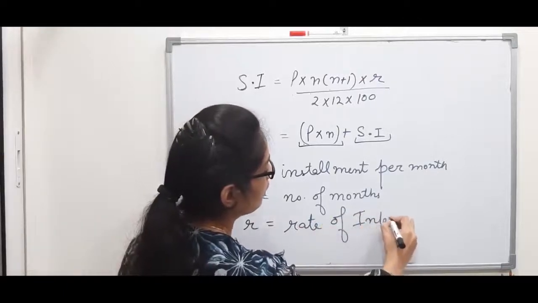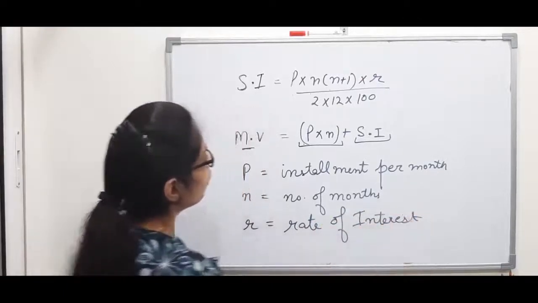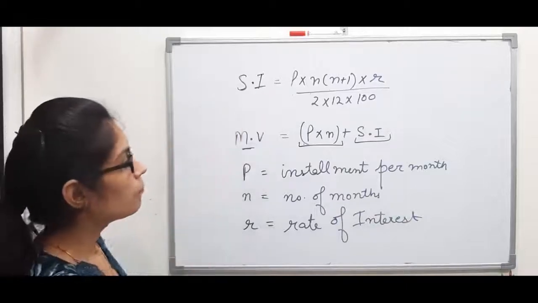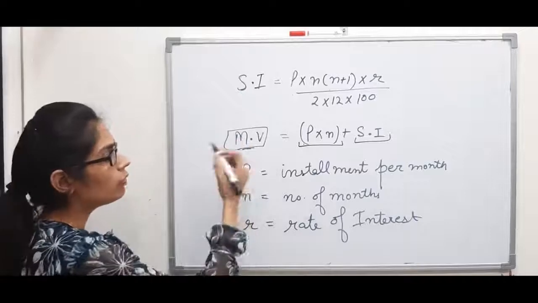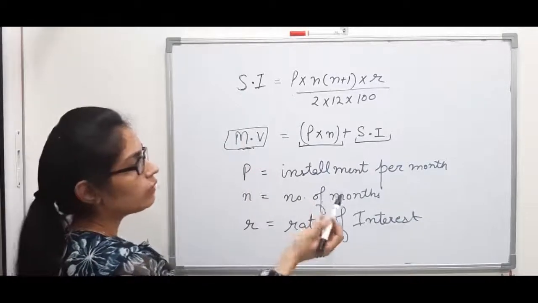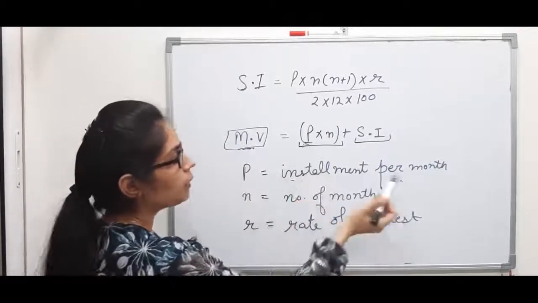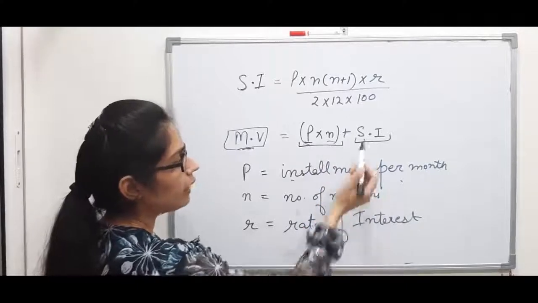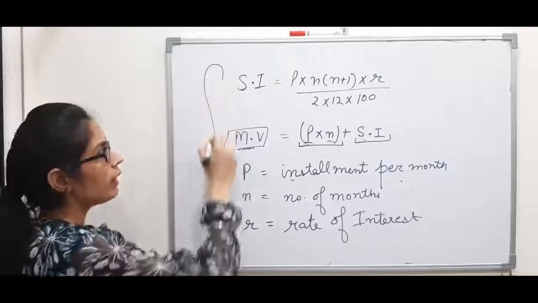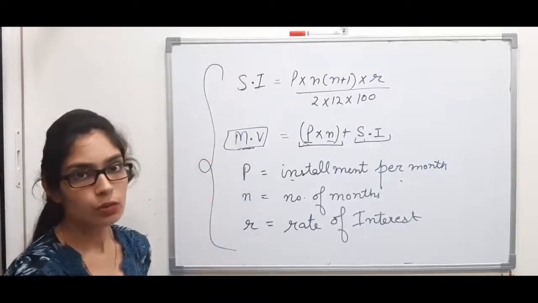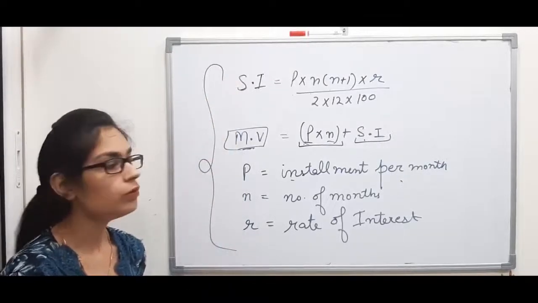So these are the terms which are used in the formula. Now M is maturity value. I have written it in short. M is maturity value. P stands for installment per month. N stands for number of months, and SI stands for your simple interest or interest. So in our entire chapter, these are the two formulas which we are going to use.